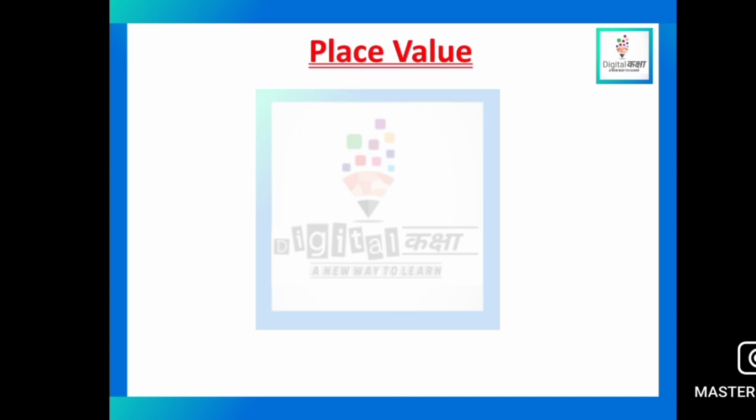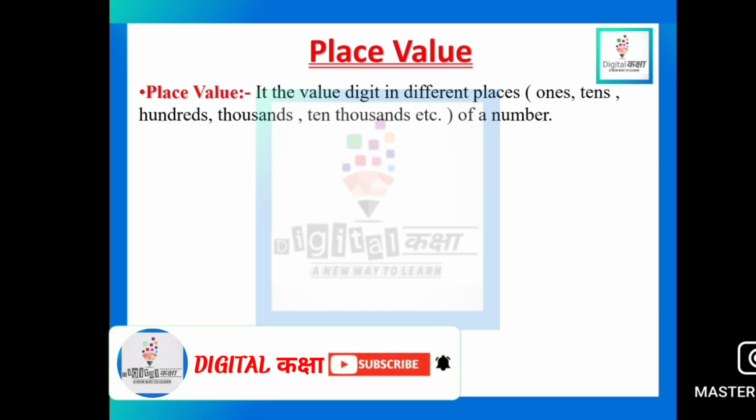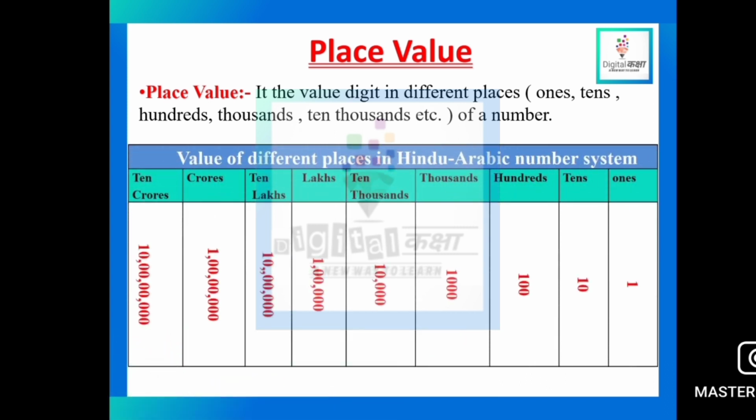Now, what is the place value then? Let's see. Place value is basically the value of digits in different places. Like we have various places in number systems, like ones, tens, hundreds, thousands, ten thousands. So place value is basically the value of the digit.